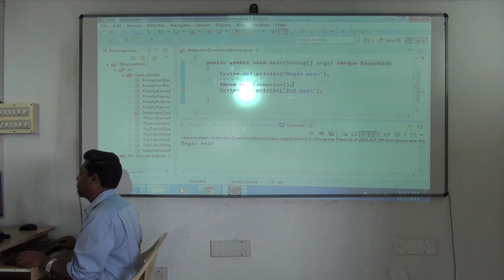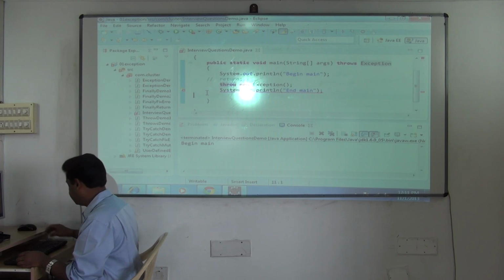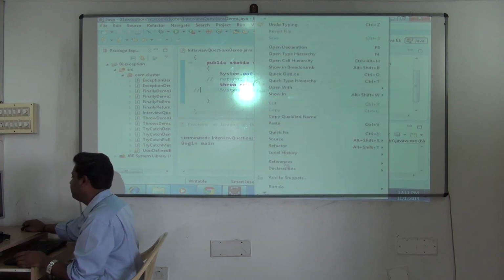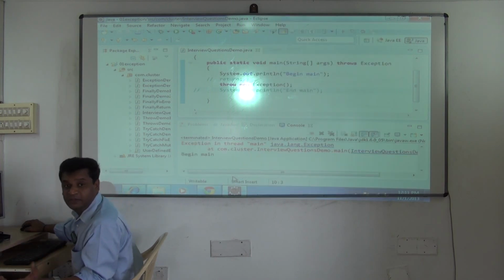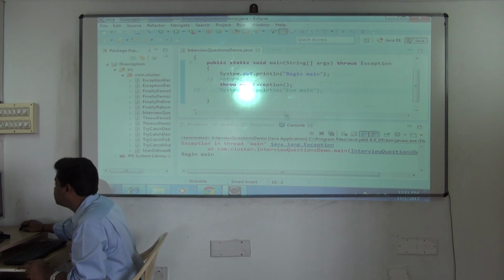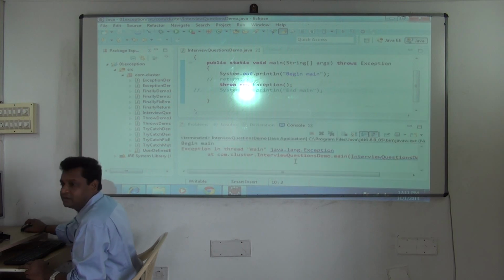Valid. But still this is an error. Why? Unreachable code. This is also a compilation error. So it means if I use return or throw, the statements below will not be executed. I'm talking about main. Yesterday we had learned it in other methods. So now we are seeing it in the main method. The output will get jumbled up. Don't worry. Begin main and this is done.